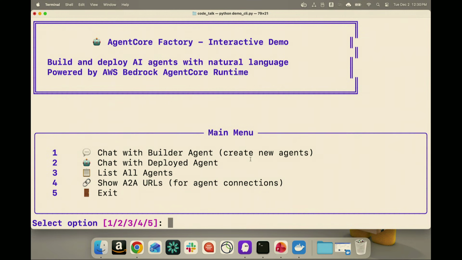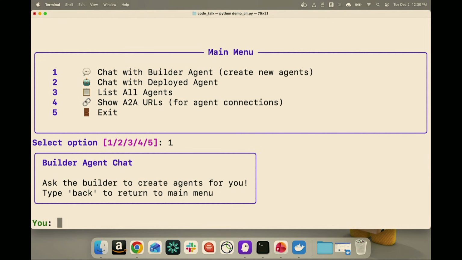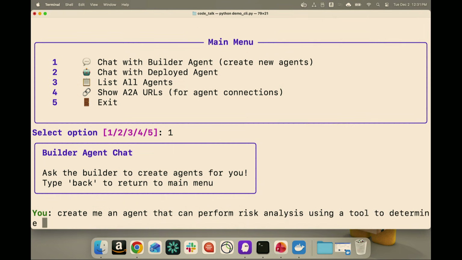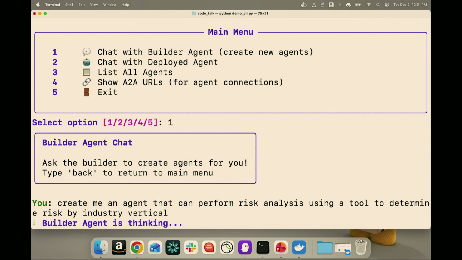And so I'm going to pick the second option so I can go to sleep at some point tonight. So what I built here is just a really simple CLI application that we can use to interact with our builder agent, and that's what we're going to call it. Our builder agent is kind of the key to our agent factory. So I'm going to go ahead and just type in 1 here, and I'm going to kick off an agent creation. I'm going to just say, create me an agent that can perform risk analysis using a tool to determine risk by industry vertical. And we'll kick this off.